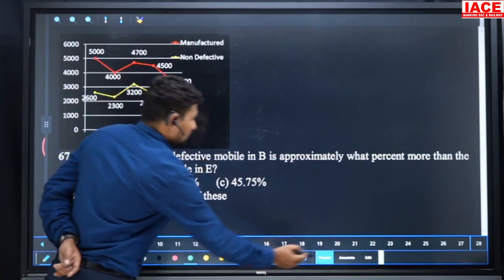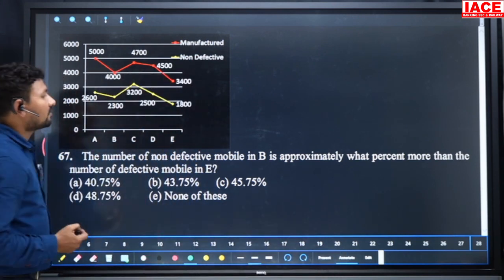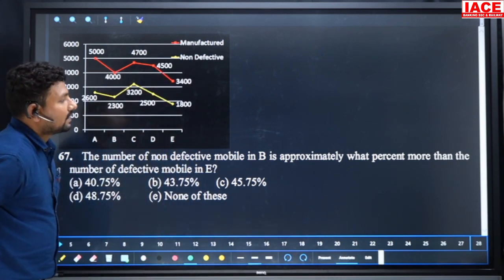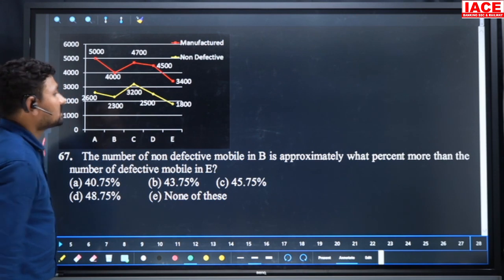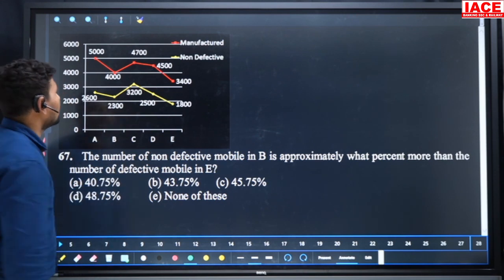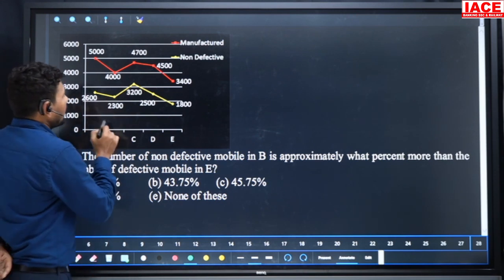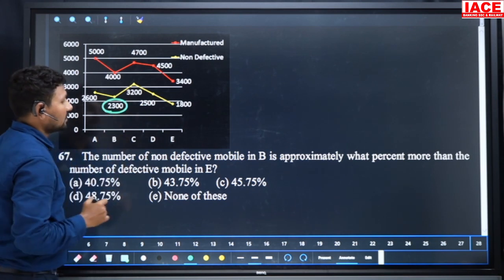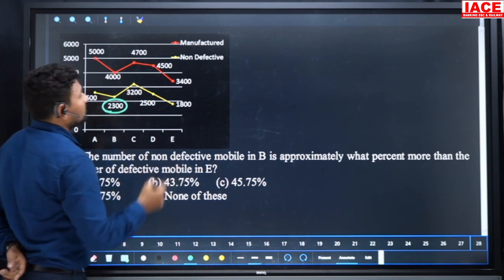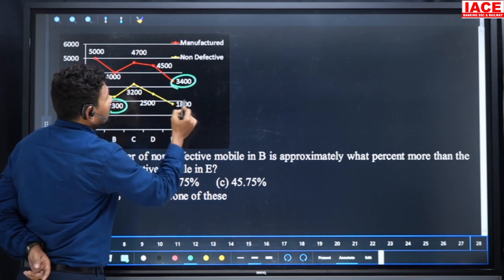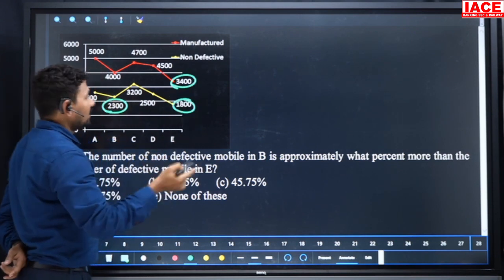Next, the question is, the number of non-defective mobiles in B is approximately what percentage more than the number of defective mobiles in E? So B non-defective mobile is 2300, and the defective value from E: from 3400, 1800 will be removed, we get 1600.